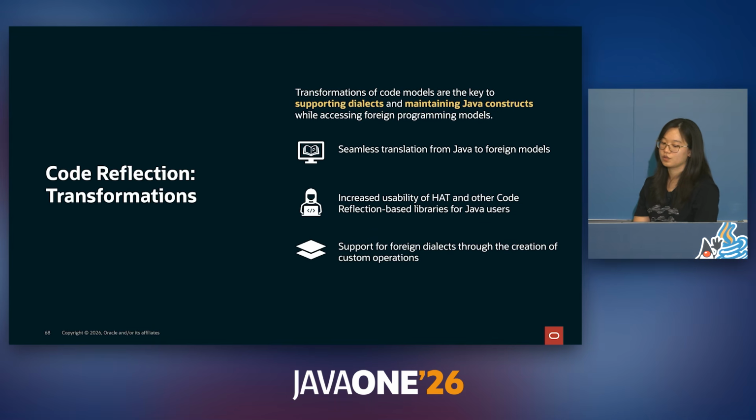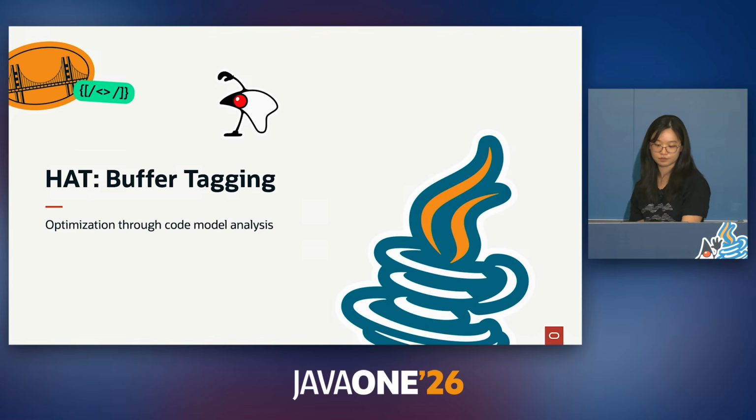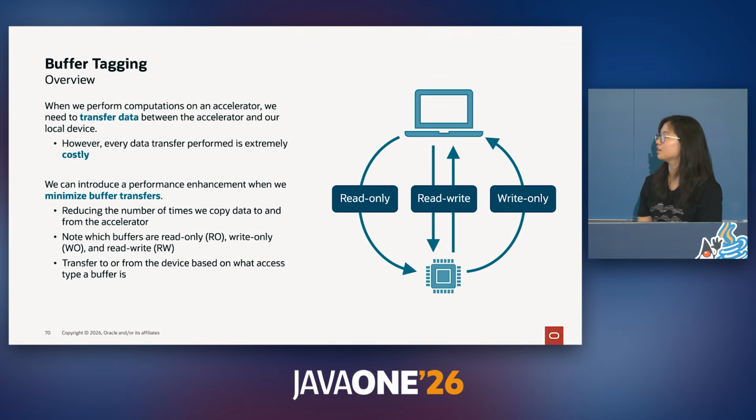And as we can see through the usage of array views, transforming these code models is key to supporting dialects and maintaining Java constructs while accessing foreign programming models. These transformations on the code models strengthen the Java frontend of HAT, but they also support foreign dialects through the usage of custom operations. Now let's take a look at how HAT uses code reflection to analyze code and perform optimizations through the usage of buffer tagging.